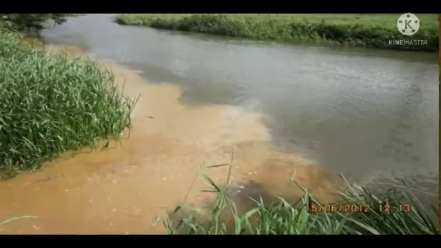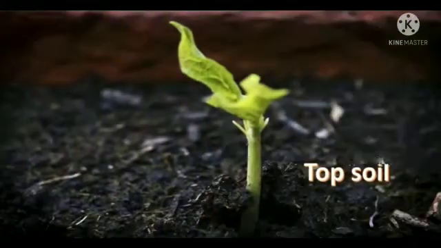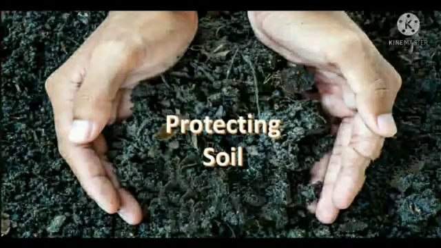Next, flowing water can easily wash away a lot of topsoil. Dams should be built across rivers to prevent floods. Children, do you know it takes about 500 years for nature to make 1 inch of topsoil? So, it is our responsibility to protect and conserve the soil.